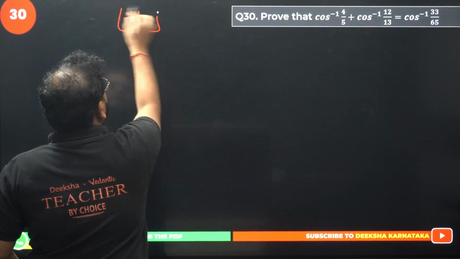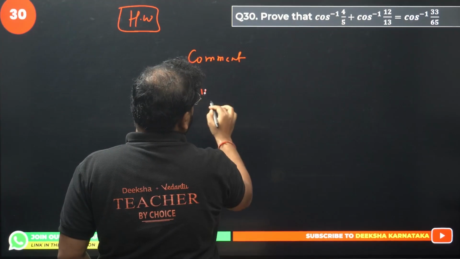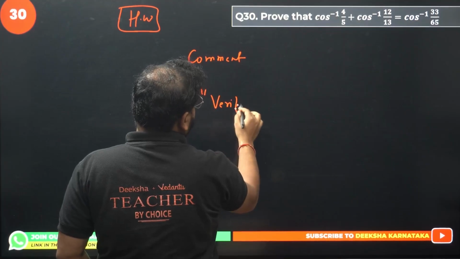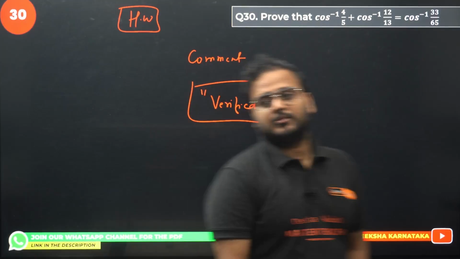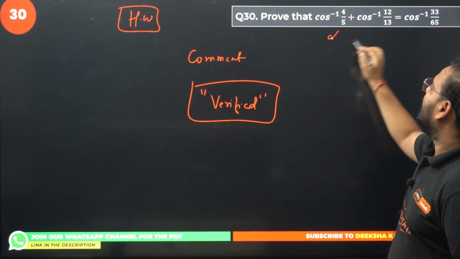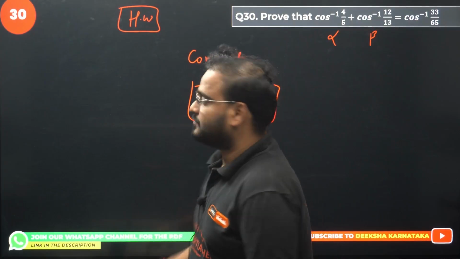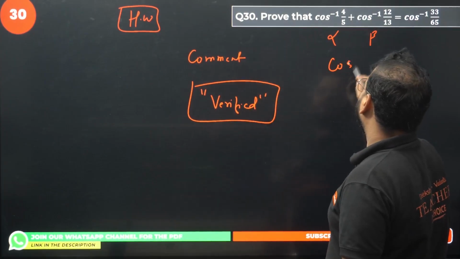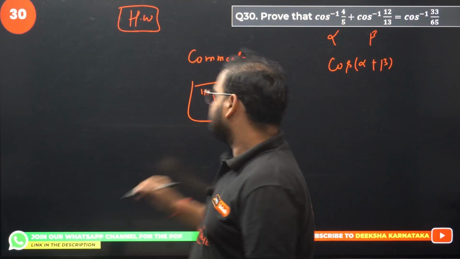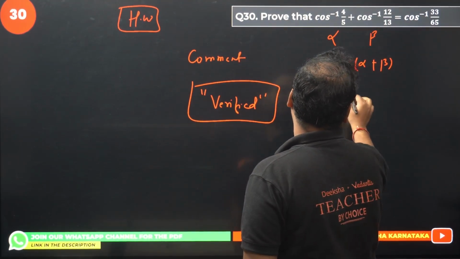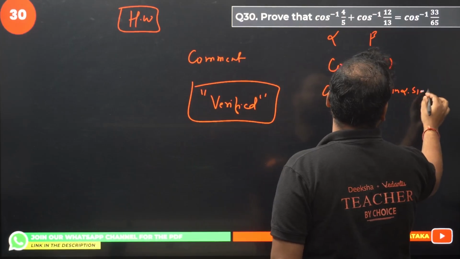Homework. Comment should be what? Comment should be verified. Please check, guys. Exact same question. You again assume here alpha and beta and apply the formula of cos of alpha plus beta. You'll get here cos of alpha cos of beta minus sin alpha sin beta.